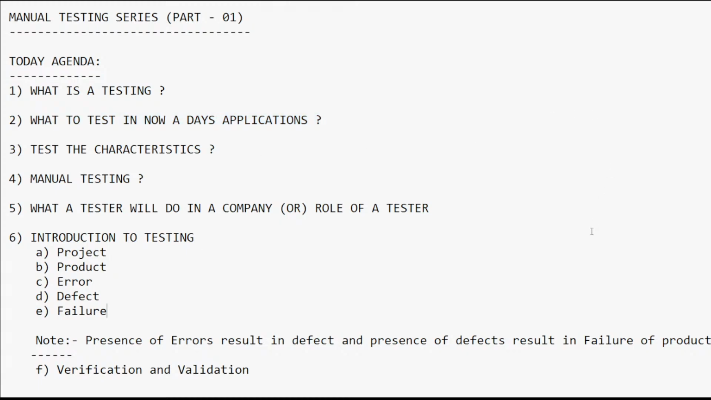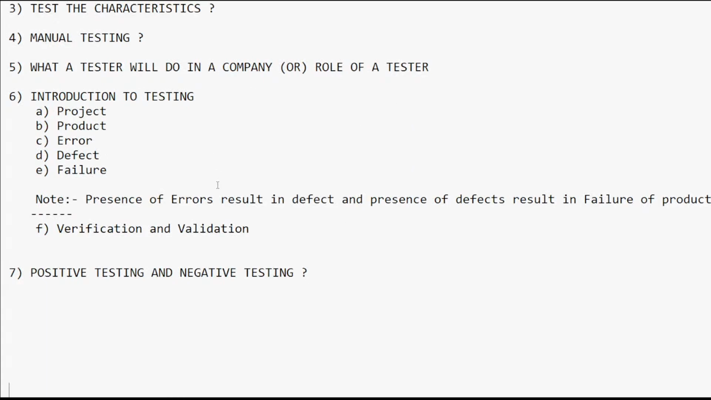After that we discussed one note here: presence of errors results in defects, and presence of defects results in failure of the product. After that we discussed verification and validation. What is verification? It is the process of checking whether the project under development is right or not. What is validation? It is the process of checking whether the developed project is correct or not. Then I asked you one question: why does a software application have defects? Because of wrong requirements, wrong design, poor coding, frequently changing business requirements, complex technology, work and time pressure. Because of all these things, every software application will have defects.